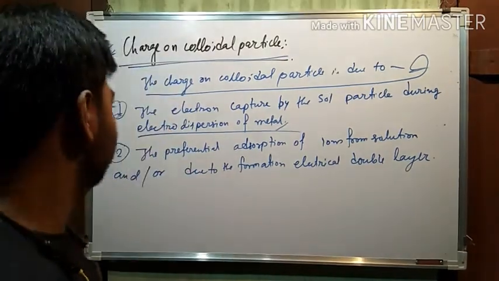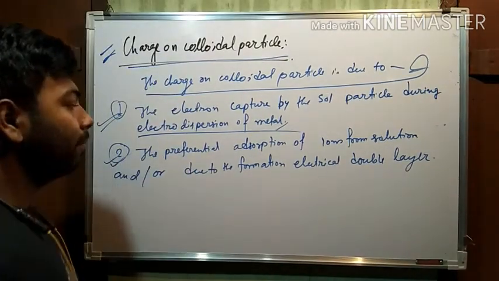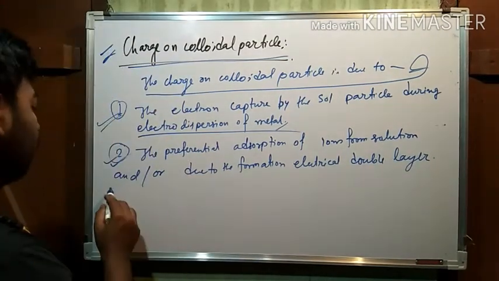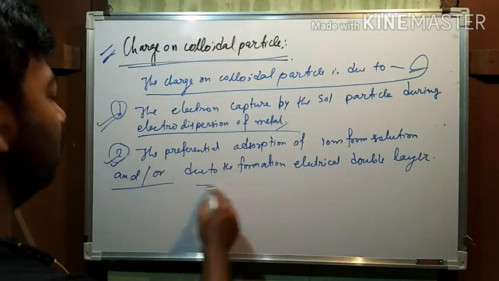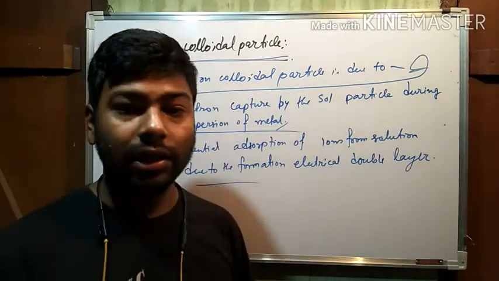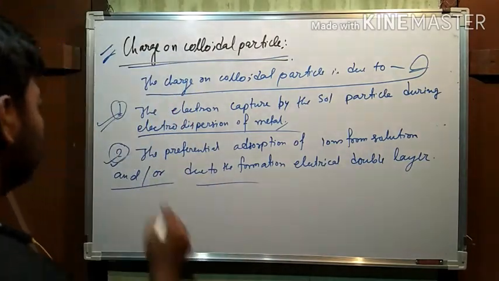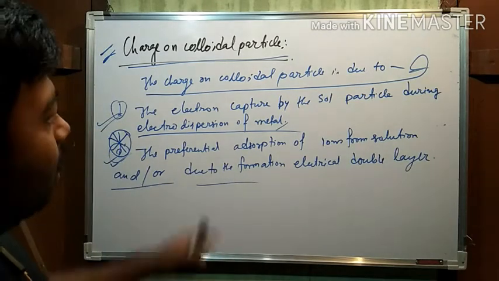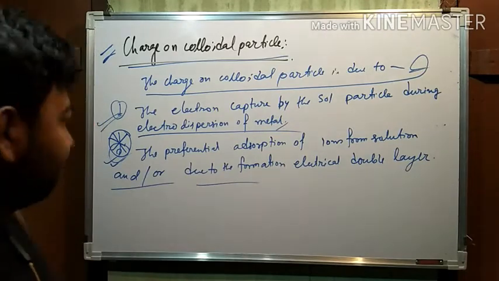Now see, the second type is the preferential adsorption of ions from the solution, or due to the formation of an electrical double layer. This one is the main and most important cause of the charge on colloidal particles.